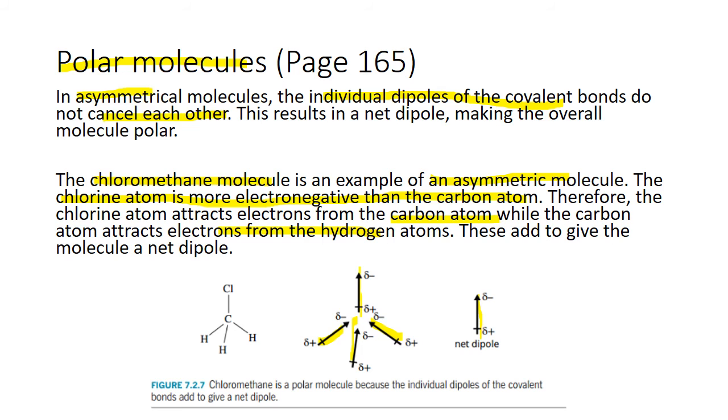As a result, you do have a net dipole. So this is moving outward. The individual dipole is moving outward. You get a net dipole that is moving from partially positive to partially negative, moving outward. So this chloromethyl structure, CH3Cl, is an asymmetrical structure, which means that it has an overall net dipole moment.